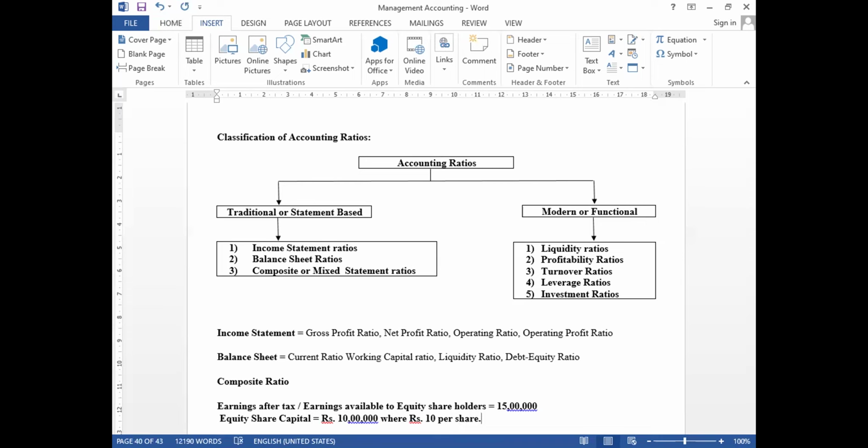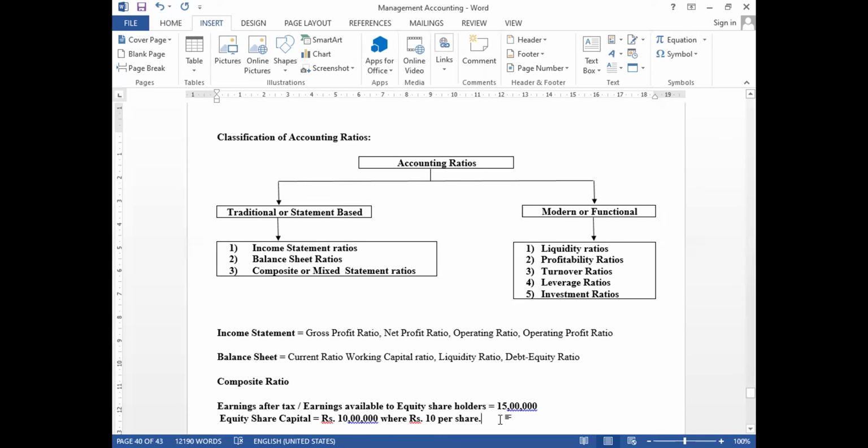So every equity share has to be taken as rupees 10 per share. Though the market price may increase or decrease in the secondary market, in the primary market we are issuing to the public for the first time, so we should claim the price of rupees 10 per share only.